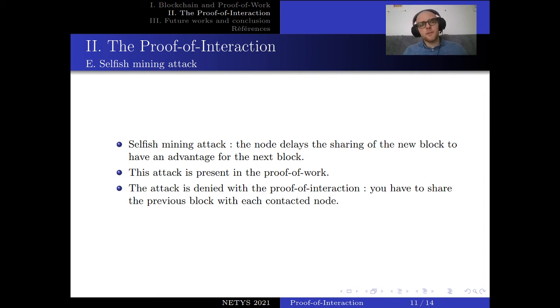But here in the proof of interaction, you are forced to share the previous block at each iteration, so the contacted node will be aware of the previous block. So you are forced to update the ledger of every node, at least the nodes that you are contacting. This is why the selfish mining attack is more difficult in the proof of interaction.